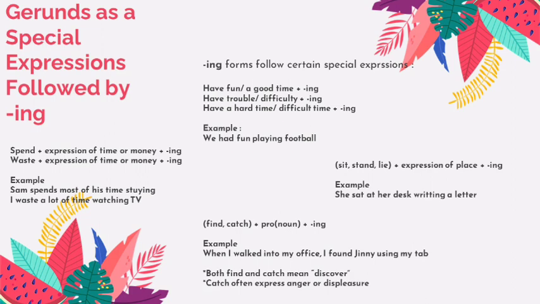-ing forms follow certain special expressions. Have fun or a good time plus -ing. For example, we had fun playing football. Sit, stand, lie plus expression of place plus -ing. For example, she sat at her desk writing a letter. Find, catch plus pronoun plus -ing. For example, when I walked into my office, I found Jenny using my tab.